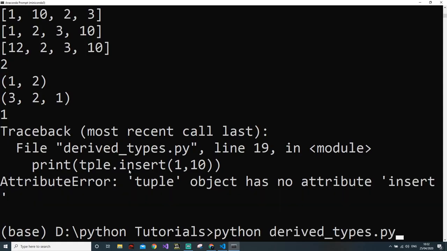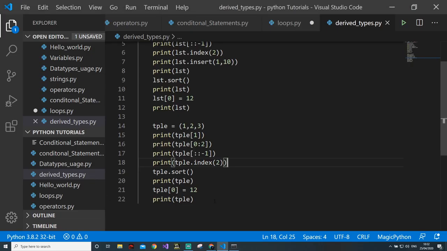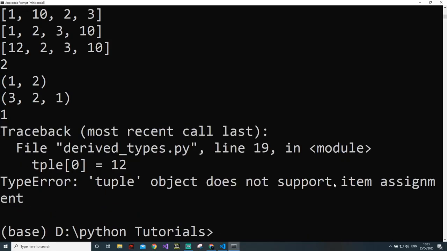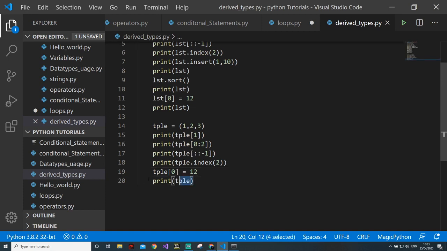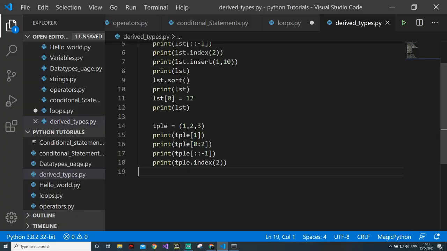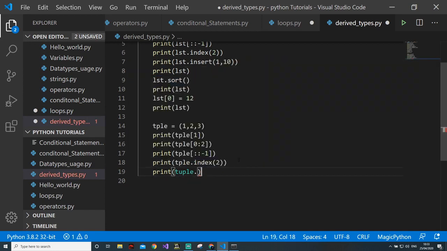Okay, then it will give an error in sort because sorting also involves interchanging of elements, which again can't be done because it is immutable. Then we do this, which is also again the same thing. You can't assign anything to the index of A because it's a tuple. So basically tuples are used when you just want to access. So it is created once. You can obviously append dot. Oh, you can't even append. So that's interesting.